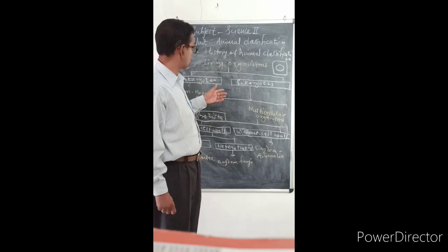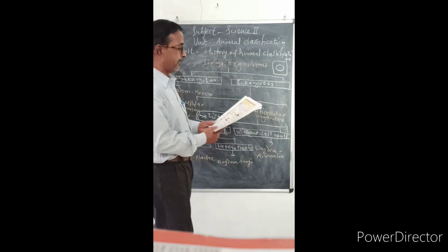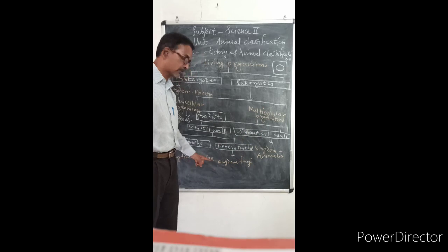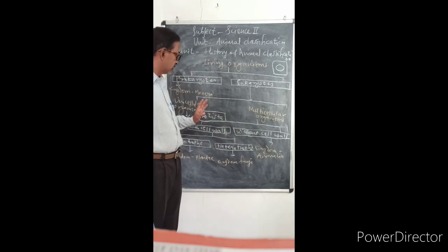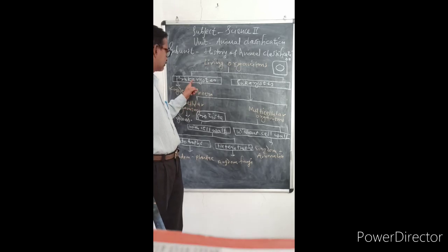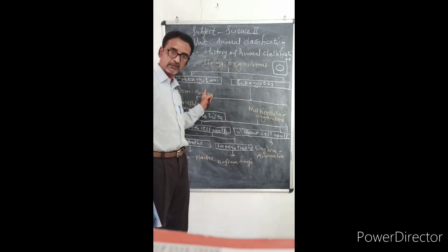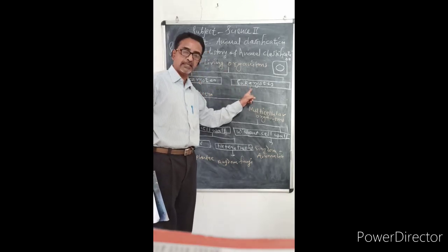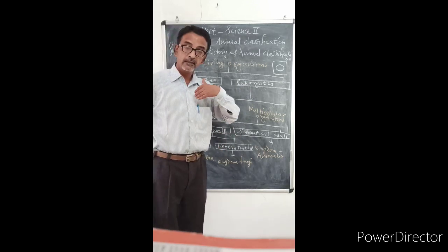I just said earlier, the question was asked to me, which criteria is used for classification of organisms? And the criteria are given in this chart. The first criteria, presence or absence of nucleus. We have seen absence of nucleus, prokaryotes, presence of nucleus, eukaryotes. Second criteria, number of cells.